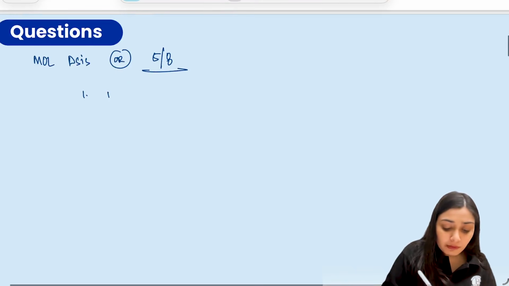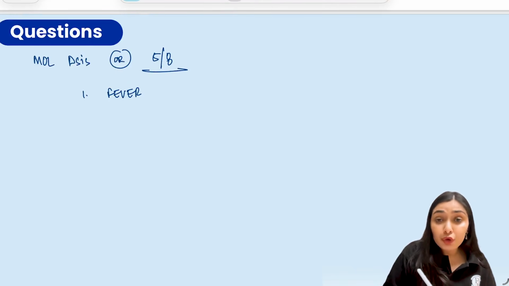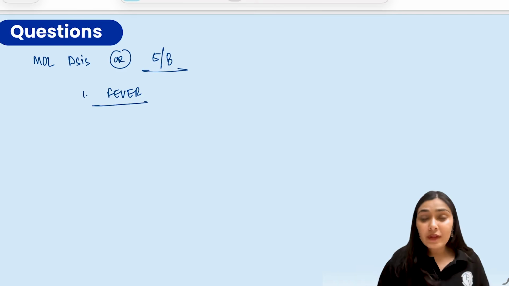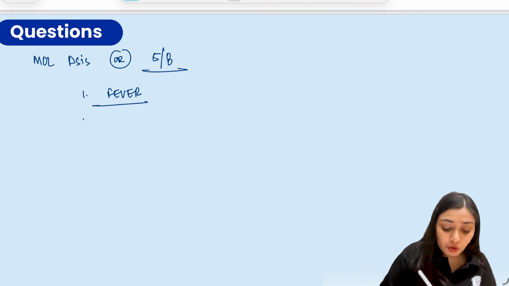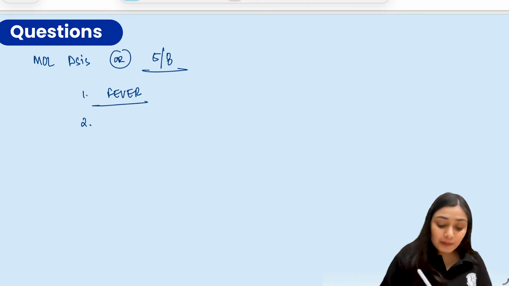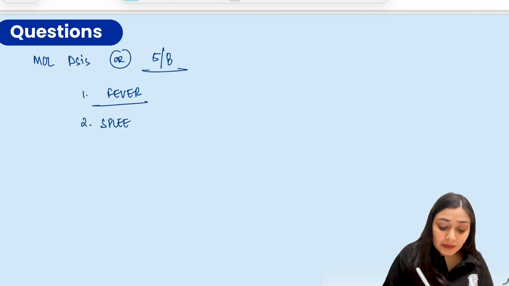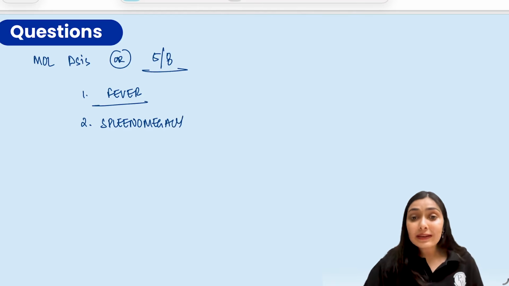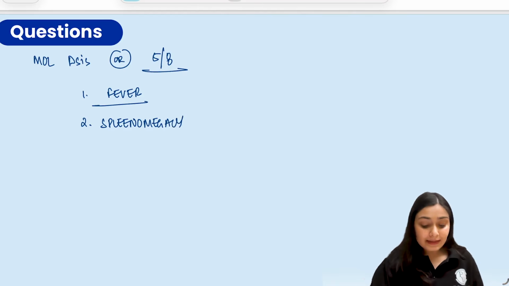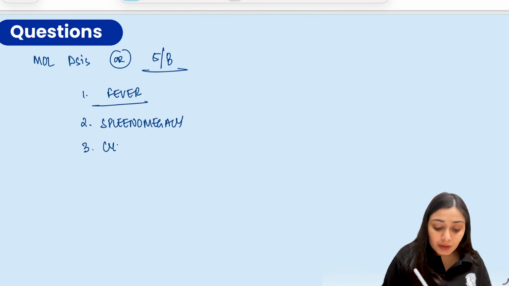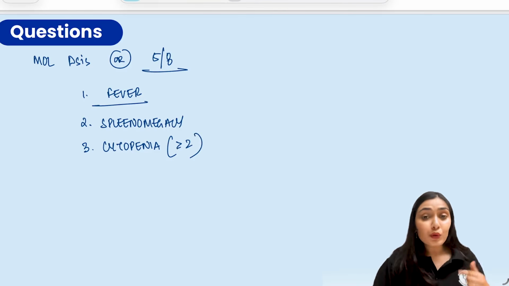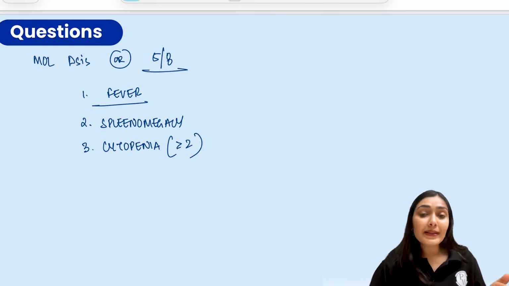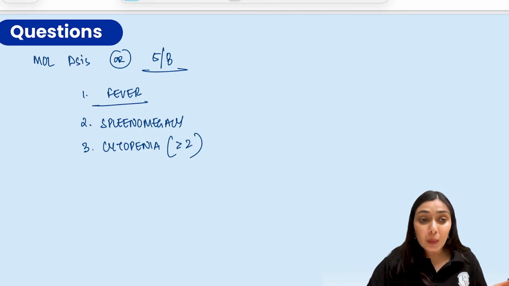Firstly, there has to be fever, prolonged high grade fever that we have mentioned over here. There is fever for 2 weeks. Second is splenomegaly. Again, the examiner has given hepatosplenomegaly. A clinically palpable spleen is considered. Third would be cytopenias, more than 2 cell lines. Here we have pancytopenia. Given in the scenario, the hemoglobin was 9, platelets were 20,000, total leukocyte count was also 2100.